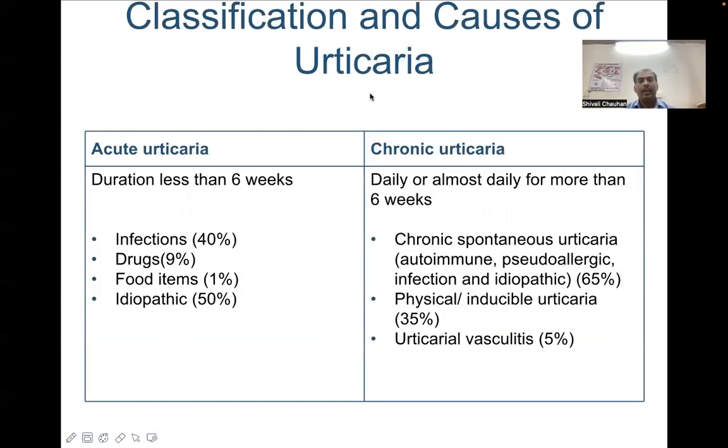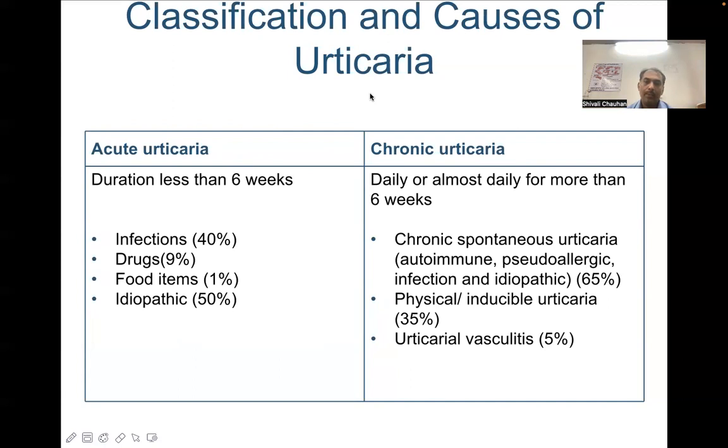Urticaria is classified broadly into two, acute urticaria and chronic urticaria. Any urticaria with an overall duration of less than 6 weeks is termed acute urticaria, whereas chronic urticaria is the one which is more than 6 weeks old. Most common causes of acute urticaria are infections and infestations, drugs, food additives, and idiopathic.